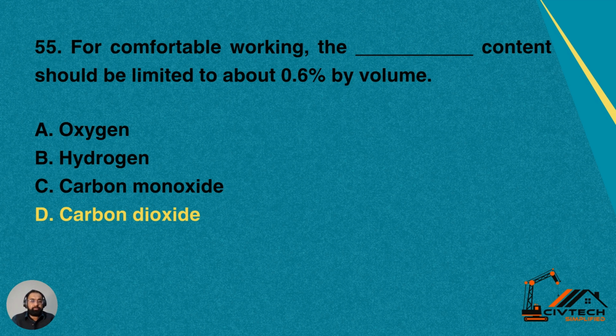Question number 55. For comfortable working, the dash content should be limited to about 0.6% by volume. What content should be limited to 0.6% by volume in a building? A, oxygen. B, hydrogen. C, carbon monoxide. D, carbon dioxide. Yes, carbon dioxide content should be kept limited to 0.6% by volume so that a comfortable environment could be maintained in a building.